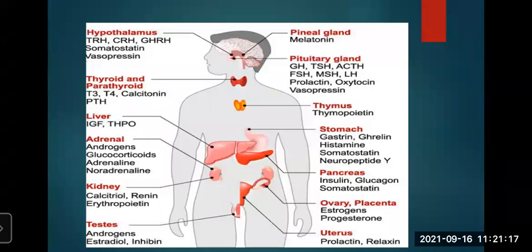Now testis, it is there, you can see over there, it is there in the scrotum. It secretes testosterone, which stimulates the growth of secondary sexual characteristics like beard, mustache, hoarse voice, etc. in men. Now thymus is there. It is there in the thoracic cage near the heart. It secretes thymosin. It controls the cells which give rise to immunity power. So all these are the endocrine glands, their location, hormones and function. You can see in our textbook page 177. You will get all the information over there.